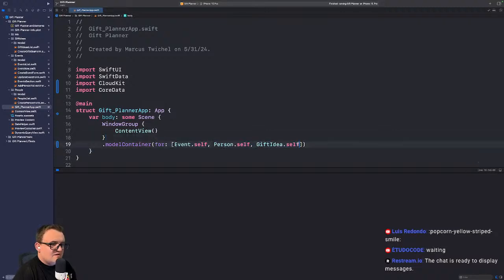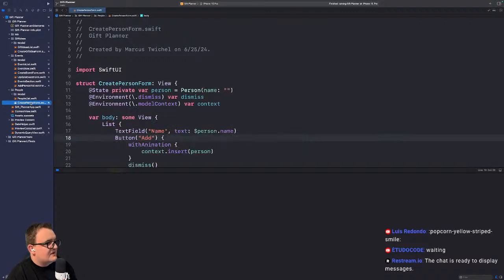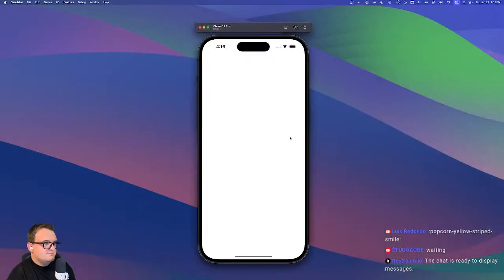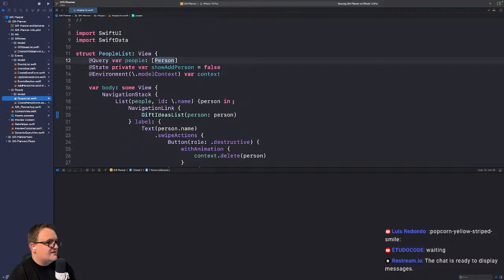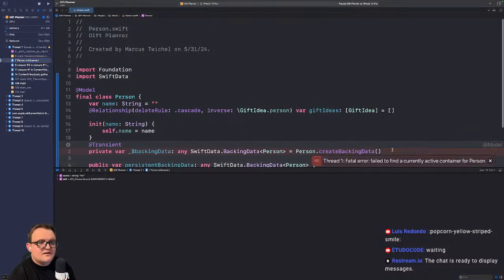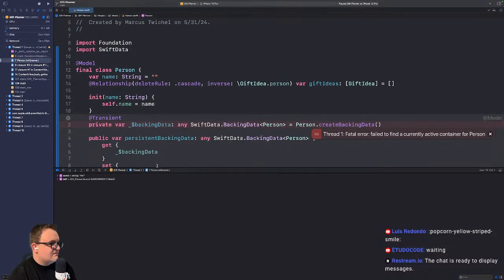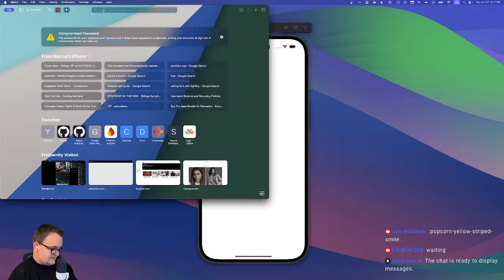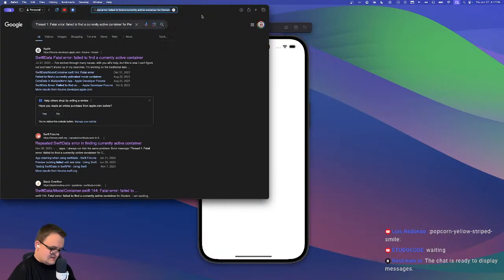I believe this is how you define the model container. I think this is what I had before. I shouldn't have played with CloudKit. That's really what I shouldn't have done. That's what screwed me up. Let's run it again. See if we can get that error again. See if we can find any other. Let's just Google it, you know? Let's just try to debug here. Give me a new personal window here. Let's see what we got.